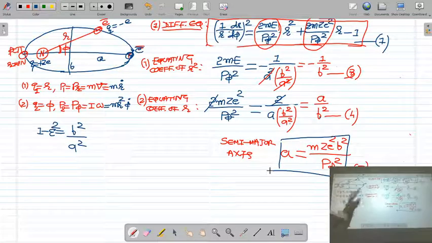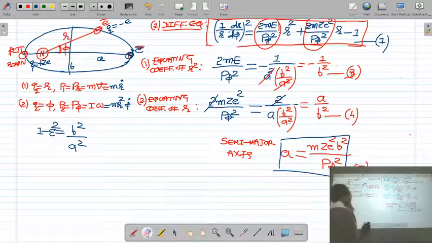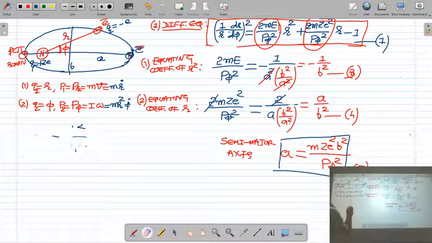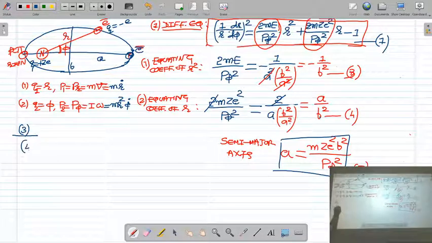Now in order to find the energy of the electron in the elliptical orbit, we make a small calculation. Equation 3 upon equation 4 square.